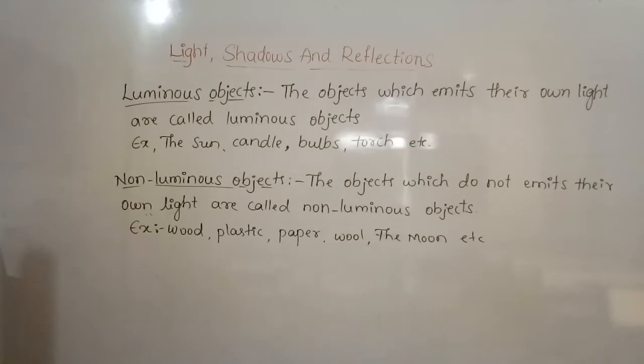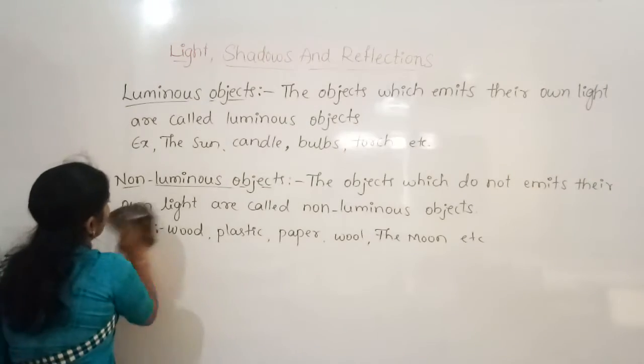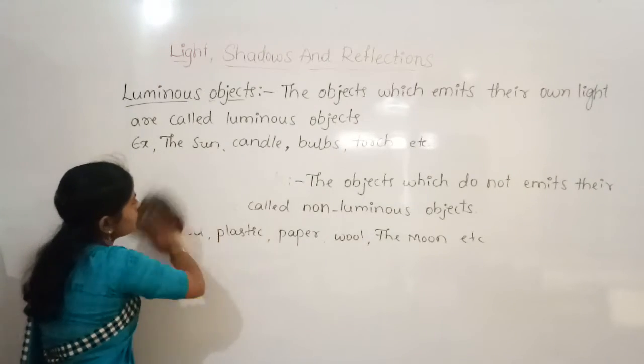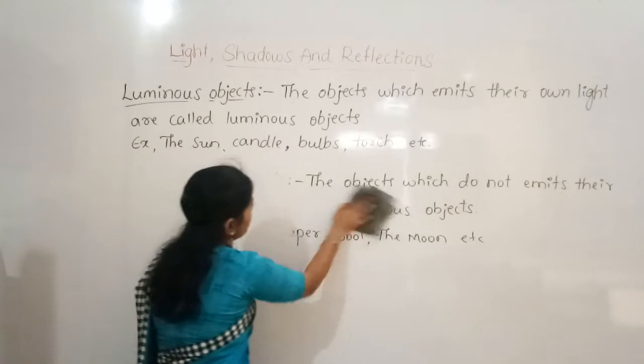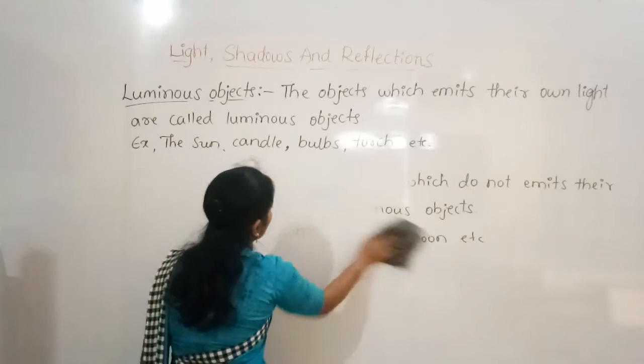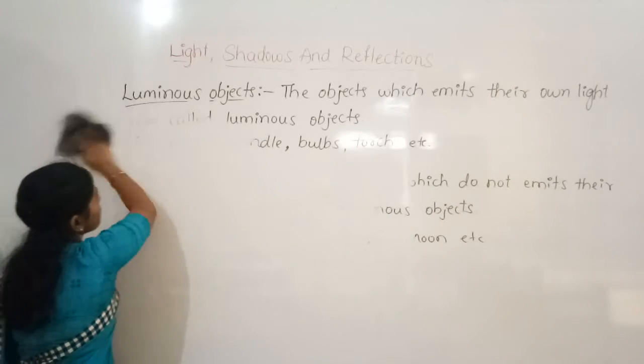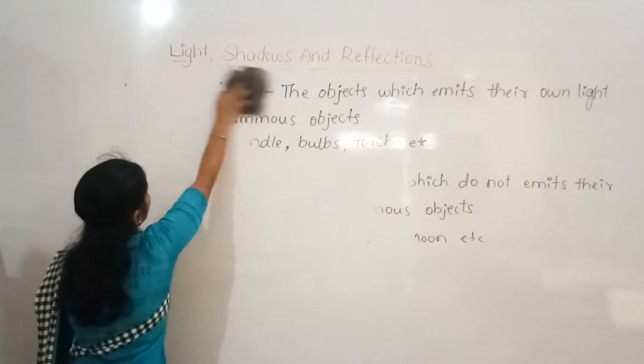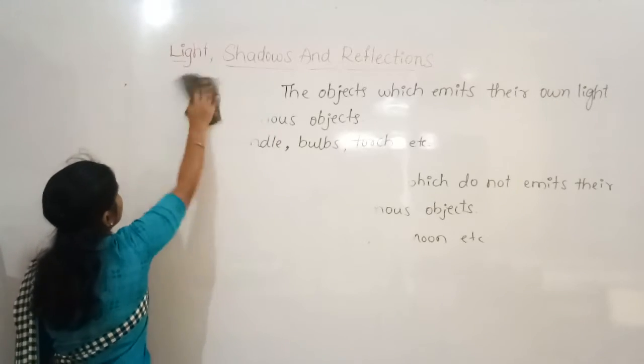Okay, and the next thing we can discuss is some of the objects which are transparent, opaque and translucent. Some properties of the objects: transparent, translucent and opaque. Note these definitions in your notebook.